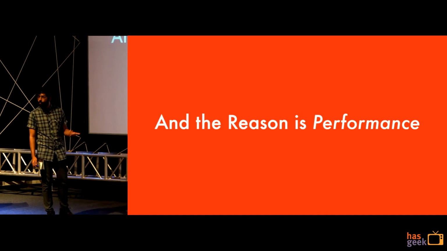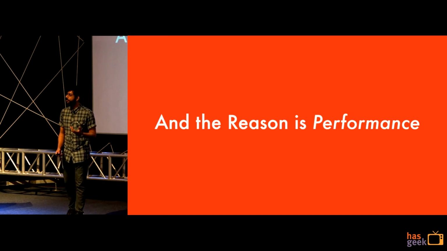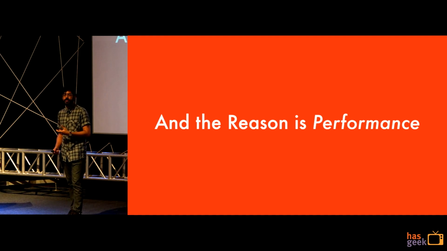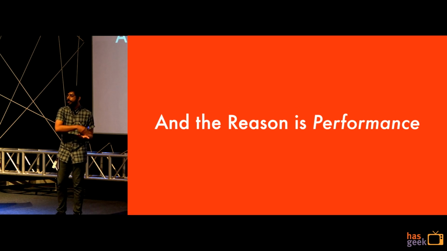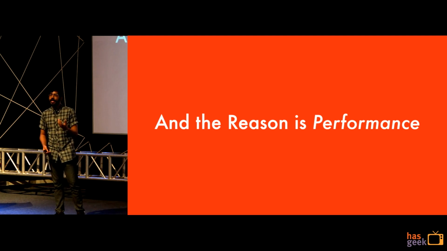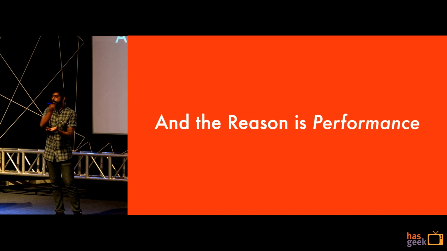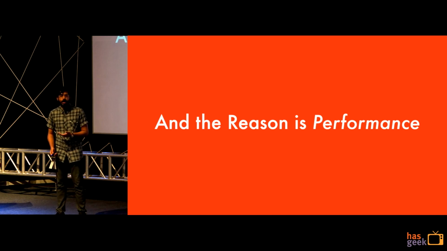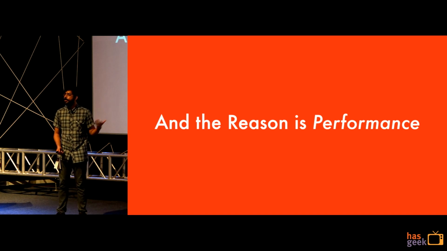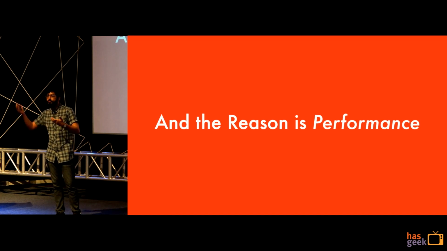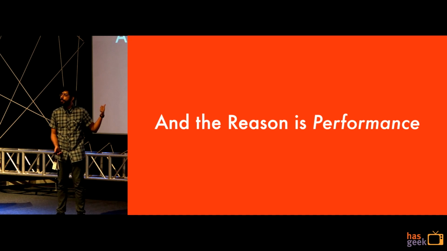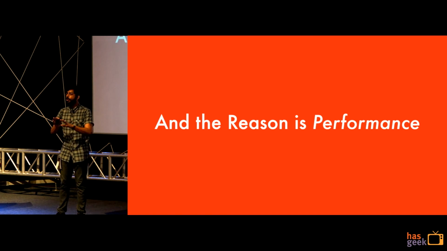The reason is performance. One of the advantages that you get with having the compiler itself written in OCaml, the compiler that converts Reason into JavaScript, is that it's actually compiled to native code. So you have a native binary which is compiling your functional language into your JavaScript code, which is blazingly fast. In fact, some of the times when I run it on about, say, a few thousand lines of code, you're looking at sub-second compile times. And this is not even in watch mode.